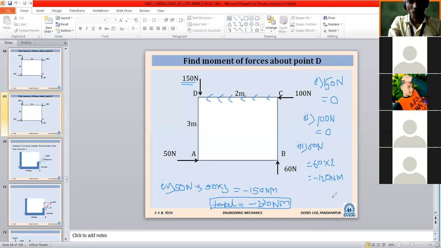So sentences also you have to write in depth. First force 150 Newton: why is the moment 0?